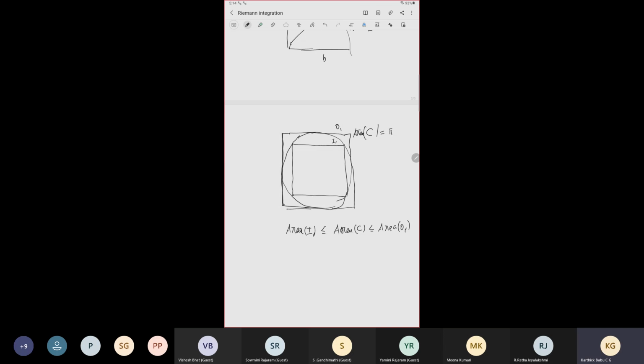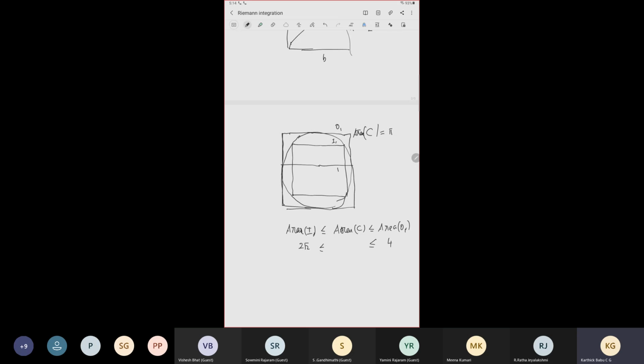So the area of the outside square is 2, because we are taking a circle of radius 1. The sides of the square touch the circle, so the length of this part is 1 plus 1, actually 2. So this is 4, and this you can calculate as 2 square root of 2. So we can say the area of the circle lies between these 2 points. That's what we want to say at this point.